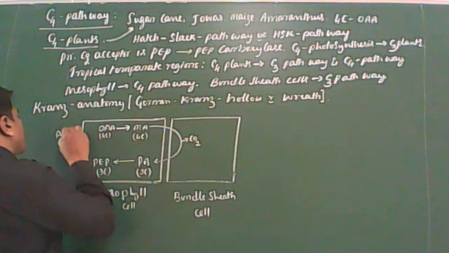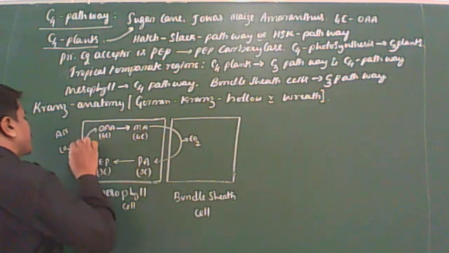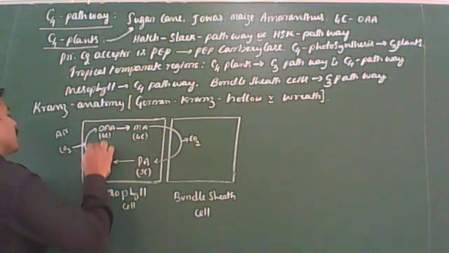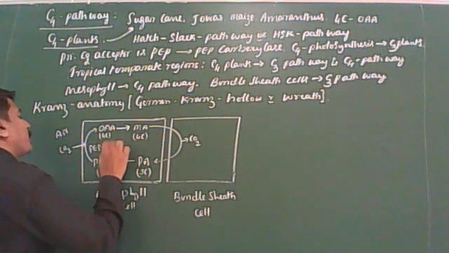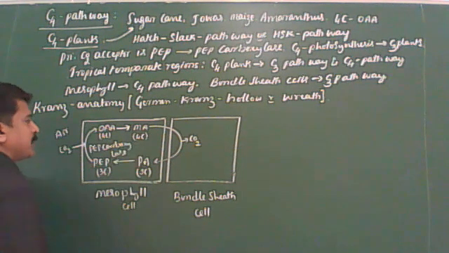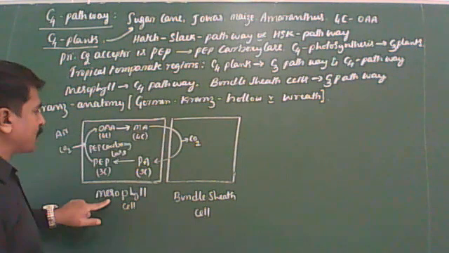So this phosphoenol pyruvic acid is the primary CO2 acceptor in the C4 pathway. This reaction is catalyzed by PEP carboxylase enzyme. So these are the changes happening in the mesophyll cells.